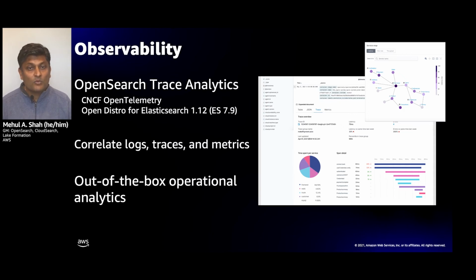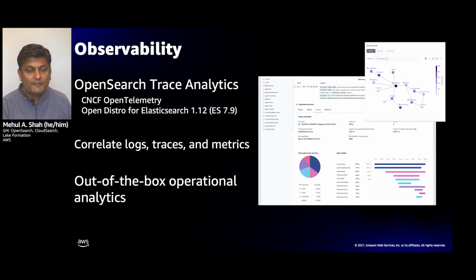It tells you where things are going too slow, where the microservice dependencies are, and where you might be running into problems. And this is all based on an open standard called OpenTelemetry that is getting a lot of traction today, and a lot of customers and institutions are starting to adopt this standard. We also released with Data Prepper the ability to store and normalize these traces into OpenSearch.